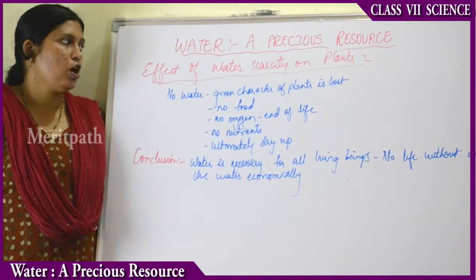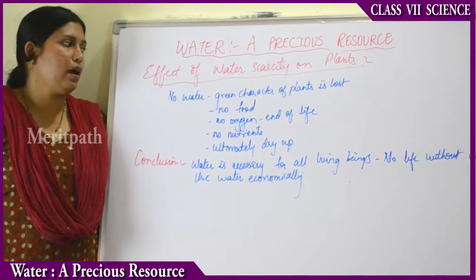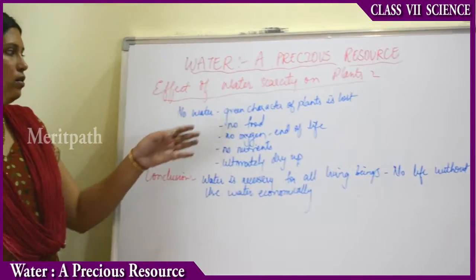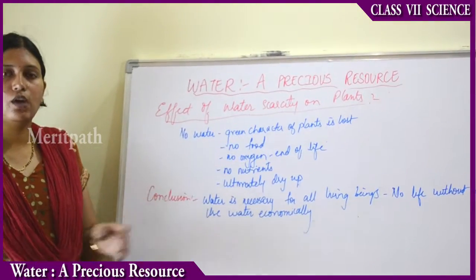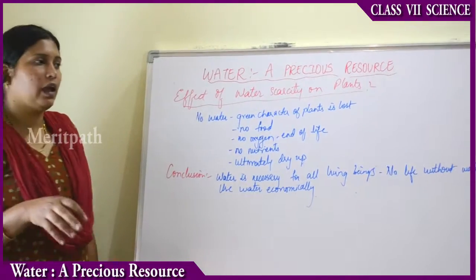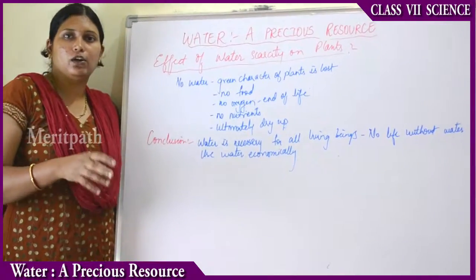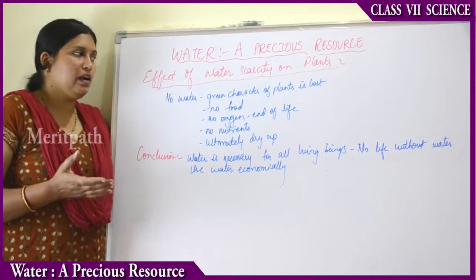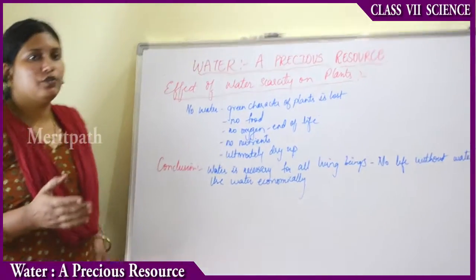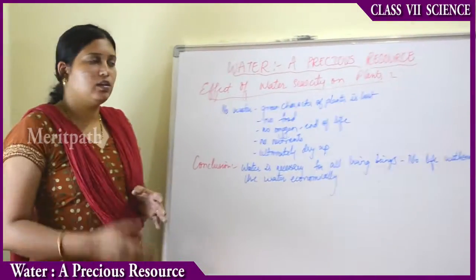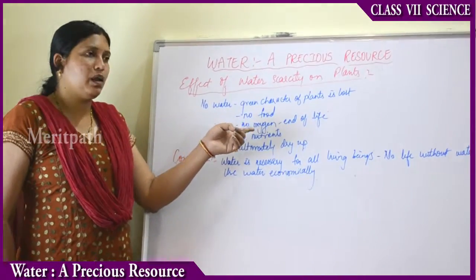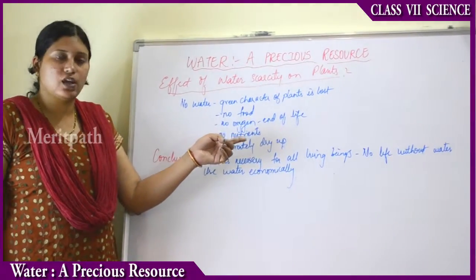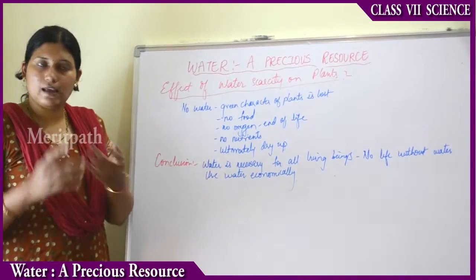So how does water scarcity affect the plants? So if there is no water, the green character of the plants will be lost. How will the plants get the characteristic green color? It's the pigment called chlorophyll that gives the plant the characteristic green color. And if there is no water, there will be no photosynthetic activity. Then there will be no food for the plant, no oxygen, no gaseous exchange. Sometimes the plant's life will end.